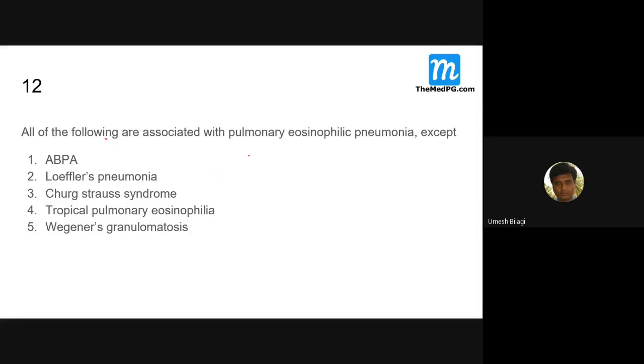All the following are associated with pulmonary eosinophilic pneumonia. There is a group of conditions where the lungs will have some infiltrates and all that, along with peripheral eosinophilia. They form a big chunk called hypereosinophilic syndromes. The lung manifestations are part of hypereosinophilic syndrome. Some of them can have lung involvement with peripheral eosinophilia. Many are there.